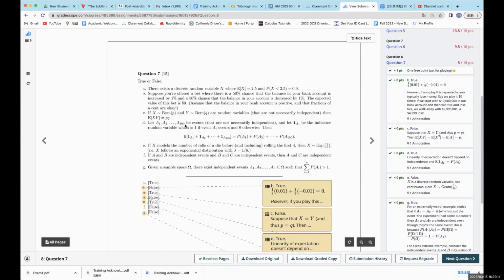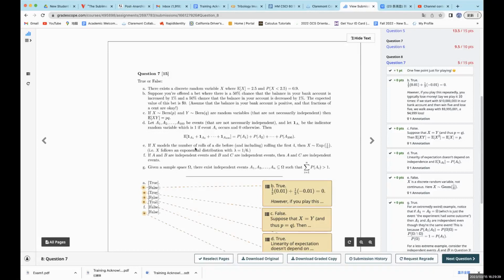So for letter D, let A1, A2, ..., A100 be events that are not necessarily independent, and let 1_{A_i} be the indicator random variable, which is 1 if event A_i occurs and 0 otherwise. Then the expectation of 1_{A1} + 1_{A2} + ... + 1_{A100} equals P(A1) + ... + P(A100).